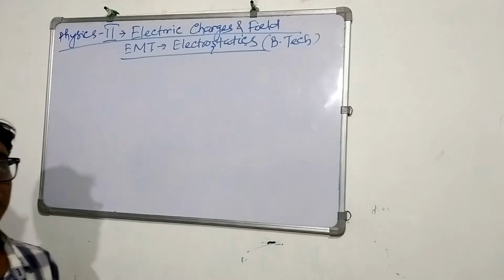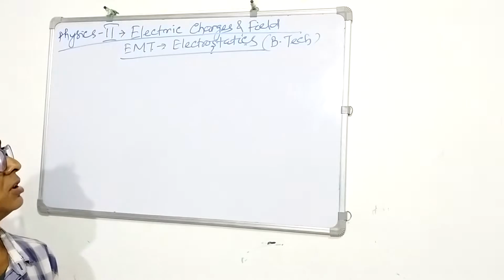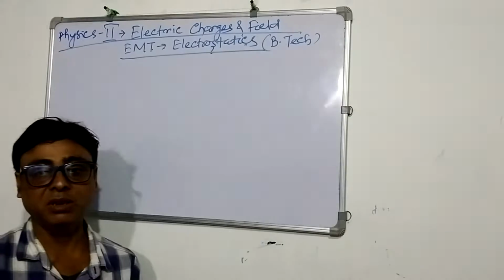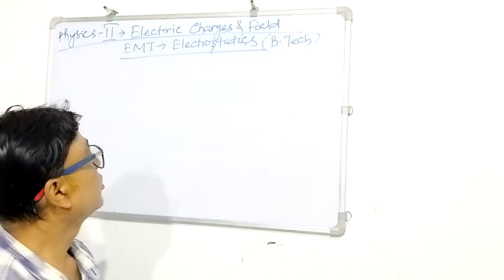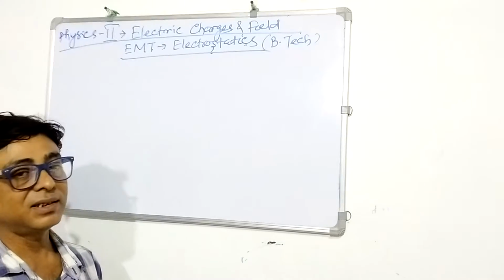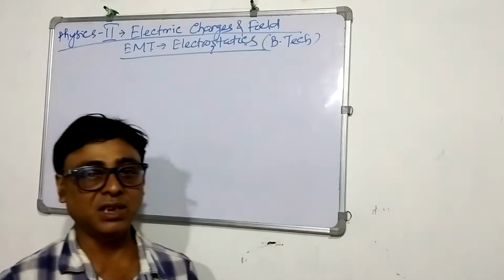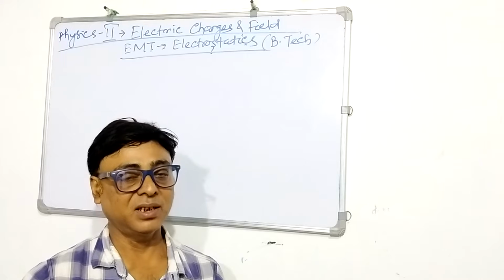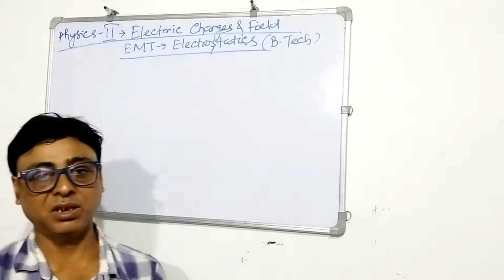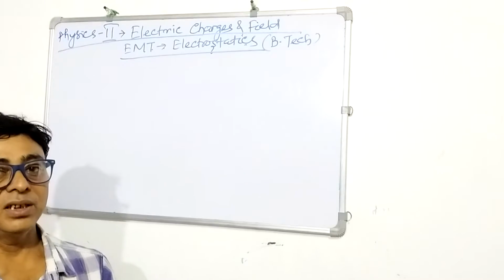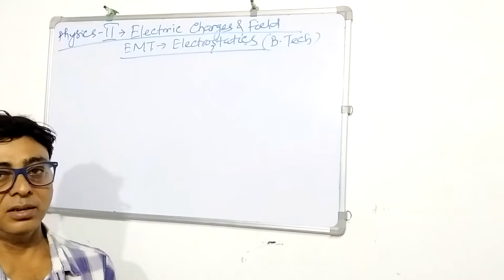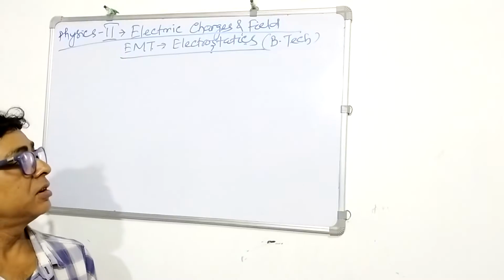First of all I will define all the terms: what do you mean by electric charge, what do you mean by electric field, and what do you mean by electrostatics. Let me first define the charge. Charge is nothing but the quantity of electricity. It may be positive charge and negative charge, and it has a particular nature: quantization of charge.